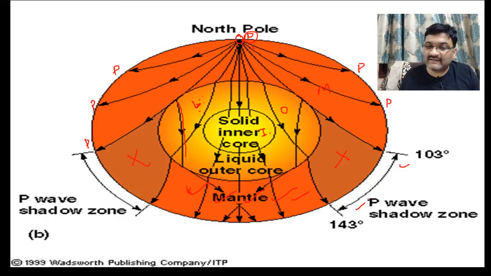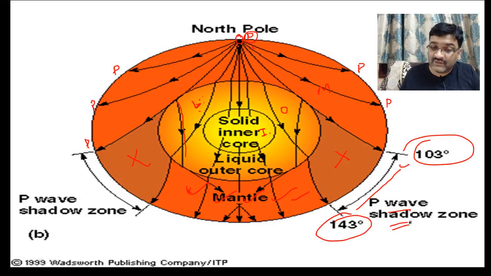This area, from 103 to 143 degrees, will be considered as the shadow region of the P wave. Okay, shadow region. What is the shadow region of P wave?